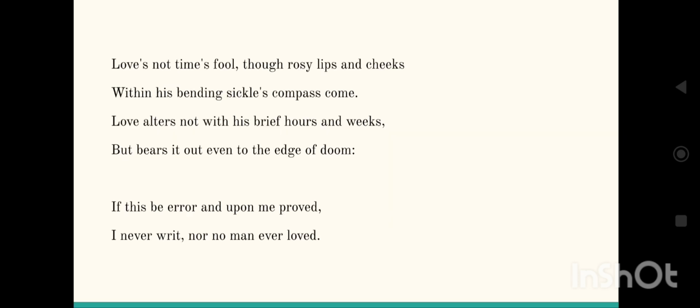Now we come to the next stanza. Love's not time's fool, though rosy lips and cheeks within his bending sickle's compass come. Love alters not with his brief hours and weeks, but bears out even to the edge of doom.